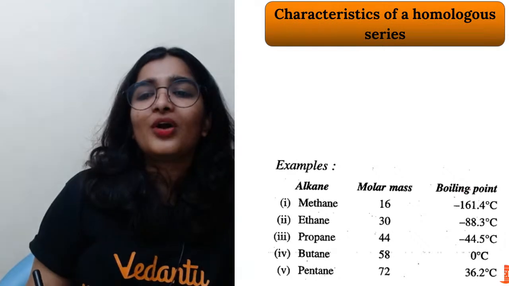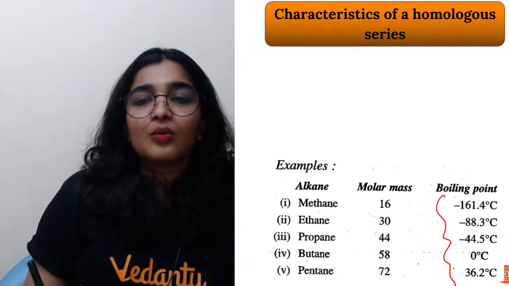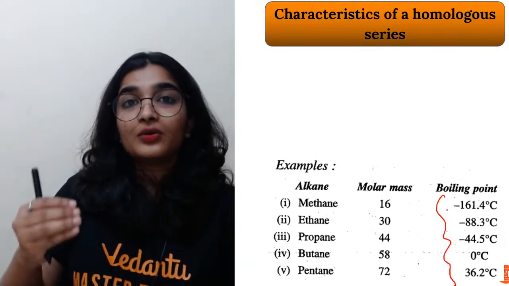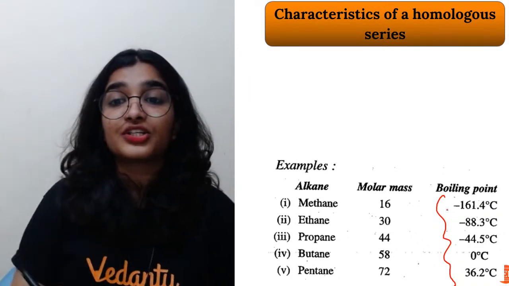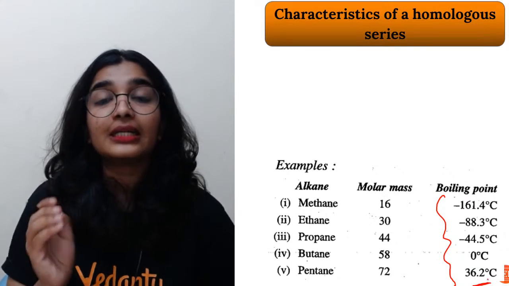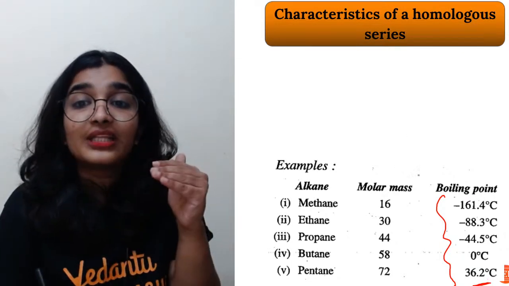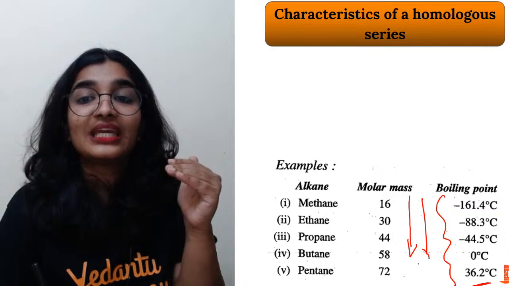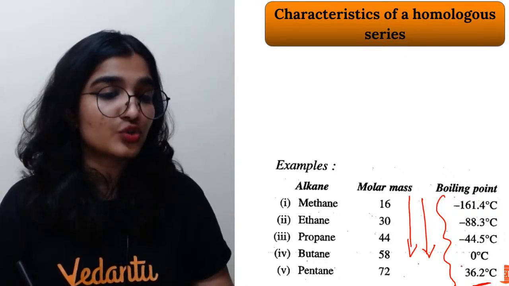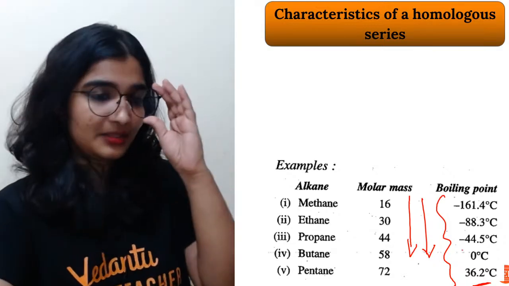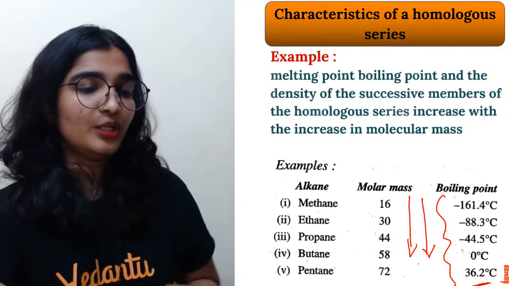Okay, see, boiling point. What is happening? The boiling point of the compounds is increasing, right? Methane is minus 161.4 degrees Celsius, but pentane is 36.2 degrees Celsius. So with the increase in molar mass, we can see the gradual change in their physical properties also. So density is mass by volume, dear.